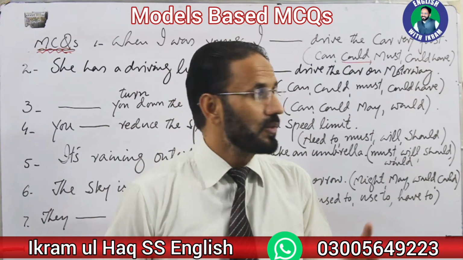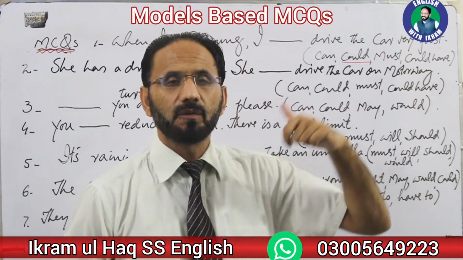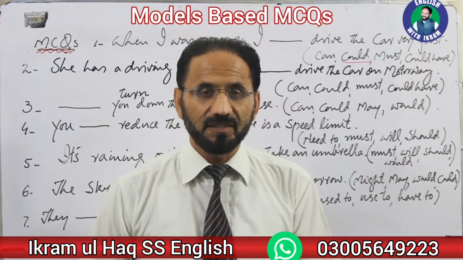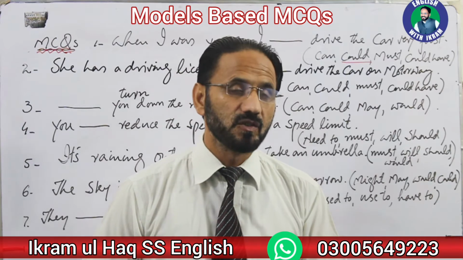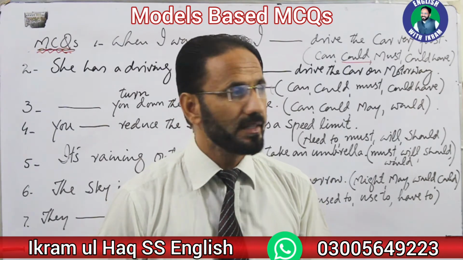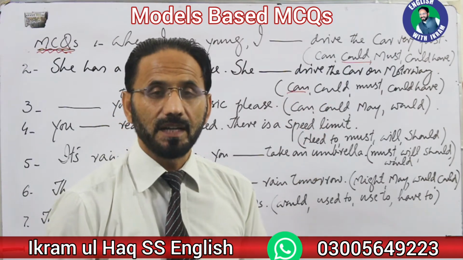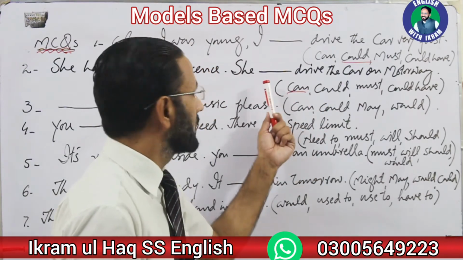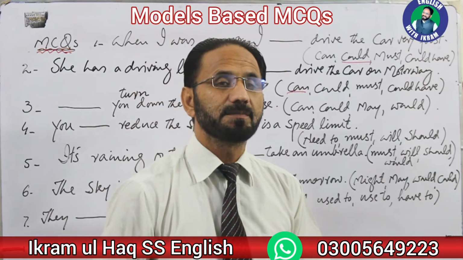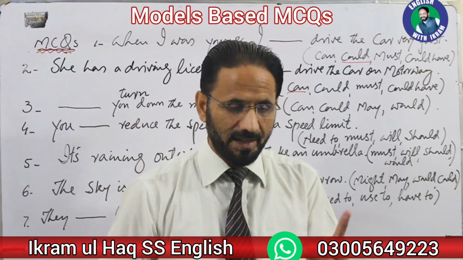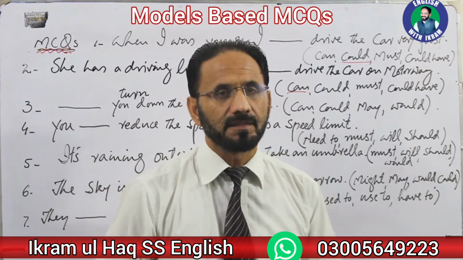So, could is past. And whenever we want to describe capability of somebody, we use the modal auxiliary verb can. So here, the right option would be can. We want to express the capability of her. And whenever we want to express somebody's present capability, we use can.